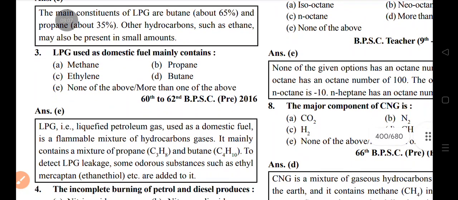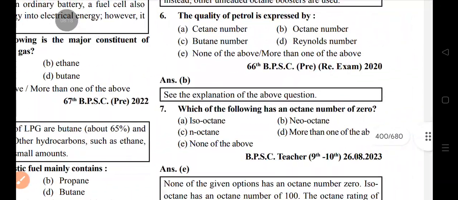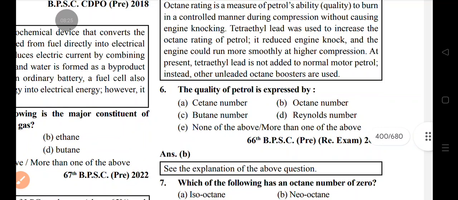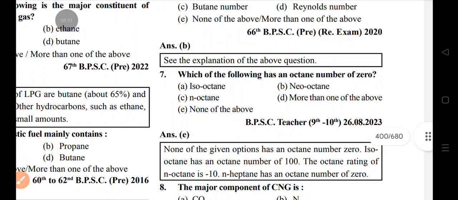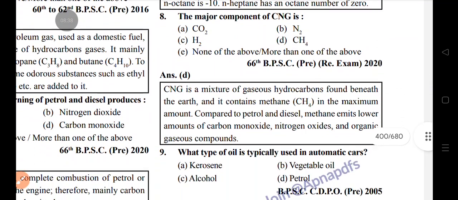LPG used as domestic fuel mainly contains hydrocarbons: propane, butane, and ethyl mercaptan. Incomplete burning of petrol and diesel produces carbon monoxide. Which compound is used to increase octane rating? Tetraethyl lead. The quality of petrol is expressed by octane number. The octane number of 0 is for isooctane. The major component of CNG is CH4, methane.